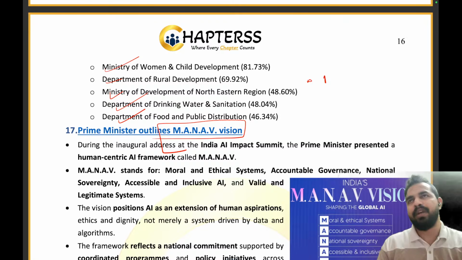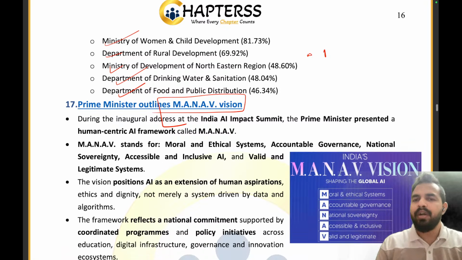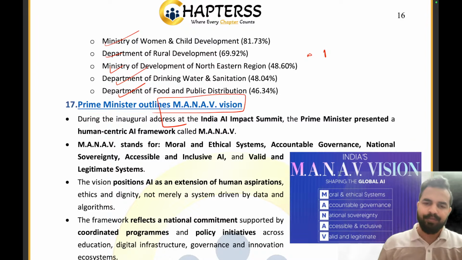Now the Prime Minister of India mentioned that this AI that we are using, it is increasing the productivity and efficiency of all the sectors. There is really no doubt in this, but we have to ensure that it is being launched and implemented in a holistic and more responsible manner. So basically we have to ensure that it is moral in nature. It should follow all the ethics, right? There should not be damage to the privacy of any person. So everything should be ethical.